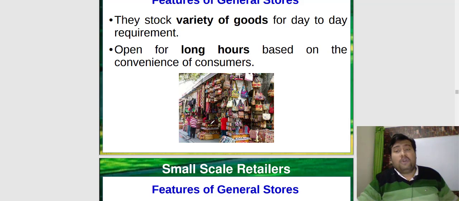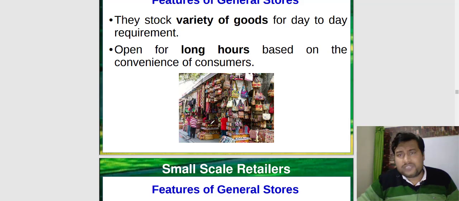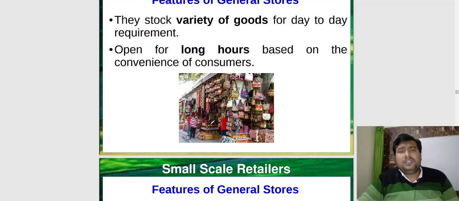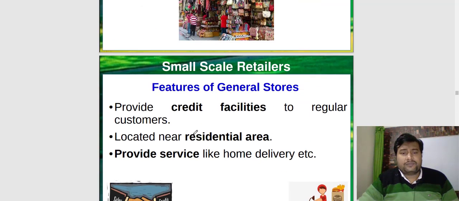They open generally for long hours based on the convenience of the consumers. Suppose in one area, the general stores open at 7 a.m. and close at 10 p.m. In another area, it opens at 10 a.m. and closes at 5 to 6 p.m. So it depends on how large the scale of operations is at a particular place.